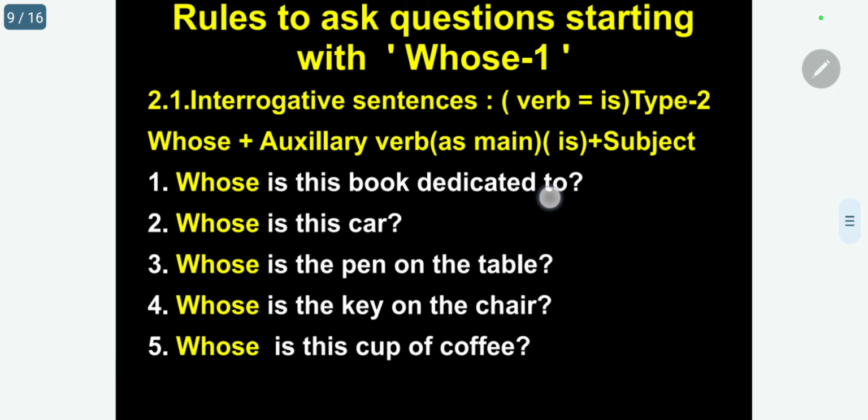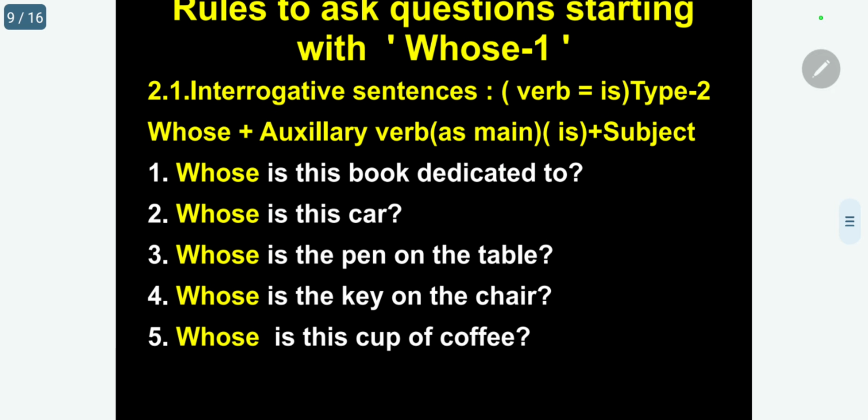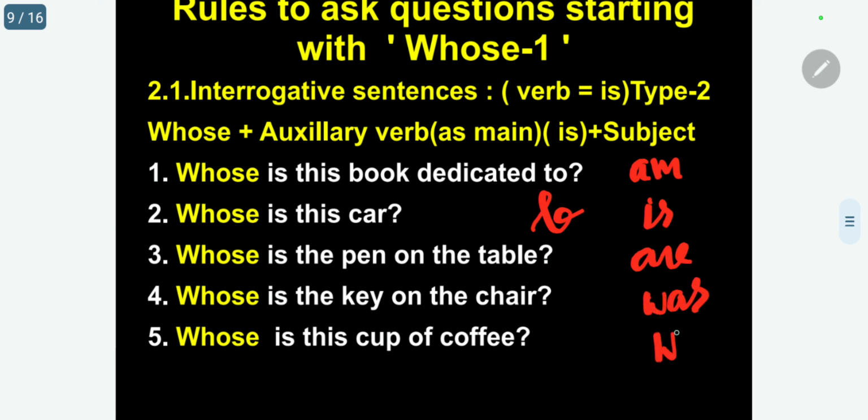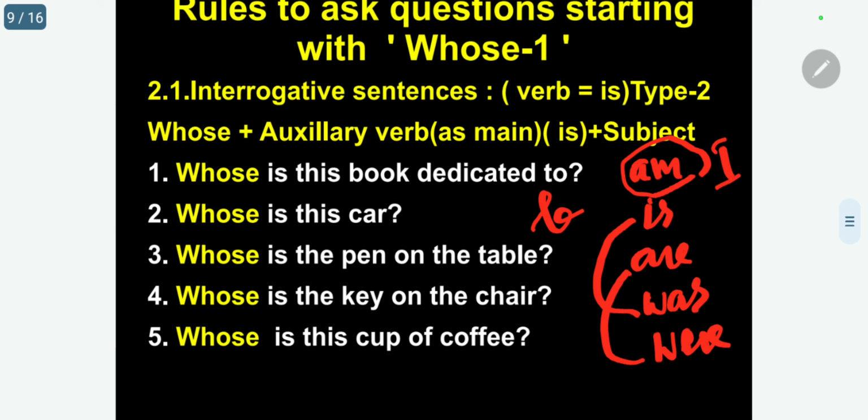Now, let me start with the first auxiliary verb, be verb. Under the be verb, we know it is am, is. This is the be verb. Or past tense was, or were. Kindly follow. Is has past tense was, or past tense were. And am is applicable only for I.